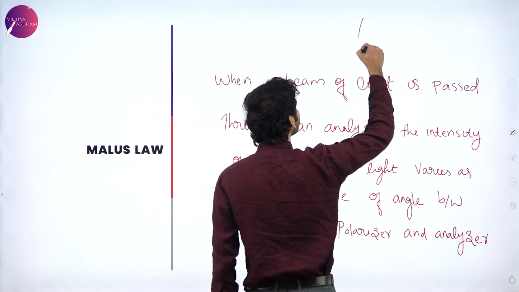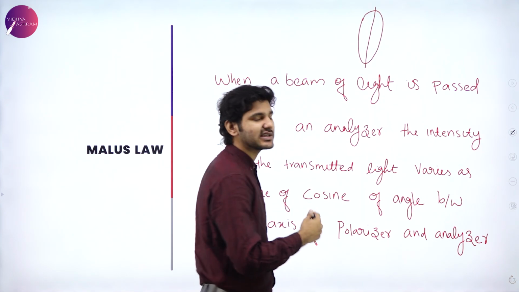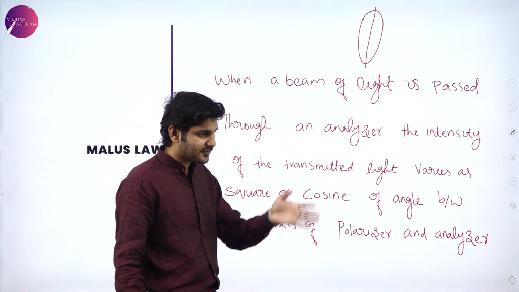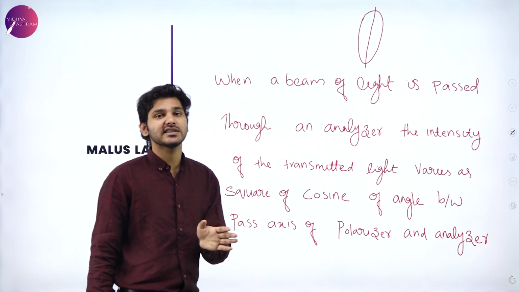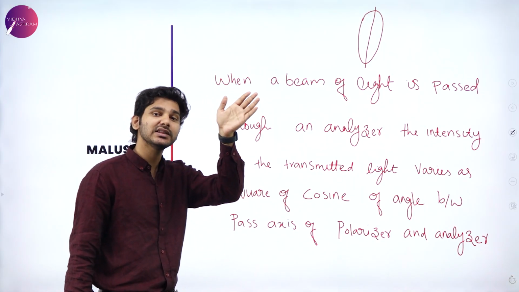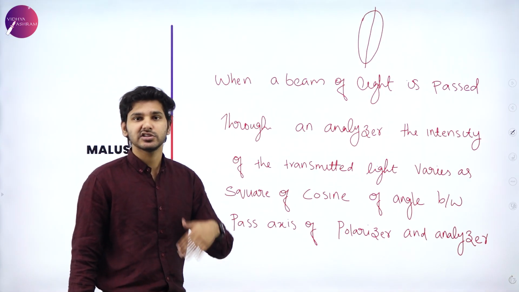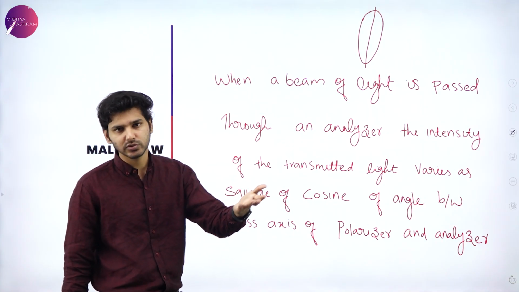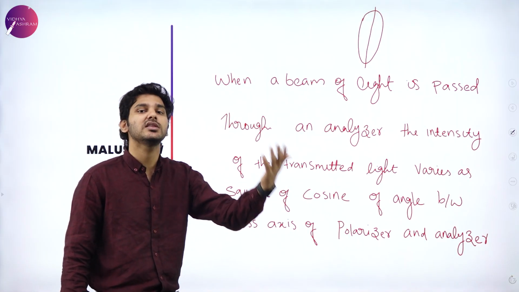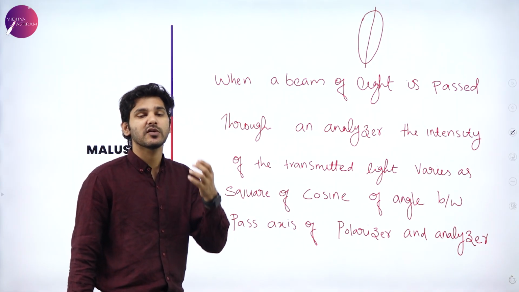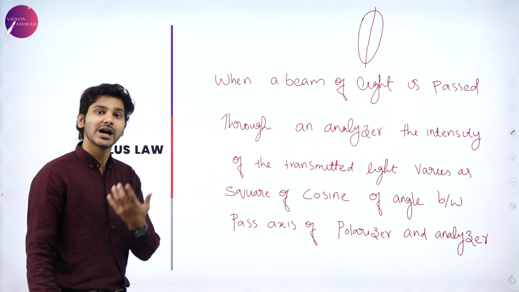When you're placing a polarizer like this, there will be a pass axis. Basically it is just telling you that in this particular plane, the light can pass through. That is in the xy plane. The pass axis is just in the xy plane, so only light in the xy plane can cross through, or the pass axis is in the other direction, so only light in the other direction can pass through. It is just there to ensure which direction the light is coming through, which way the pass axis will determine which plane the light is going to be polarized in. So you don't have to worry too much about that. It's just a technical term.